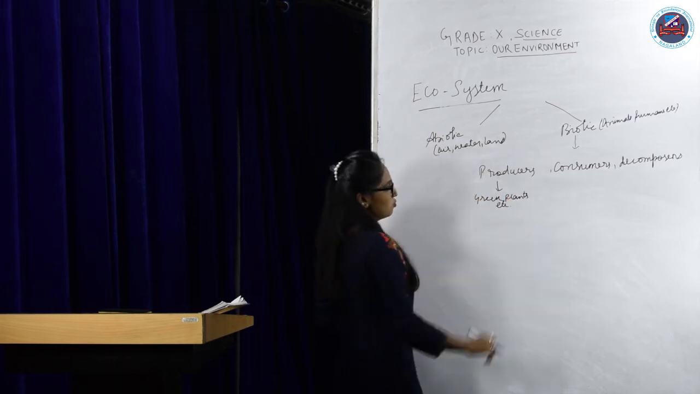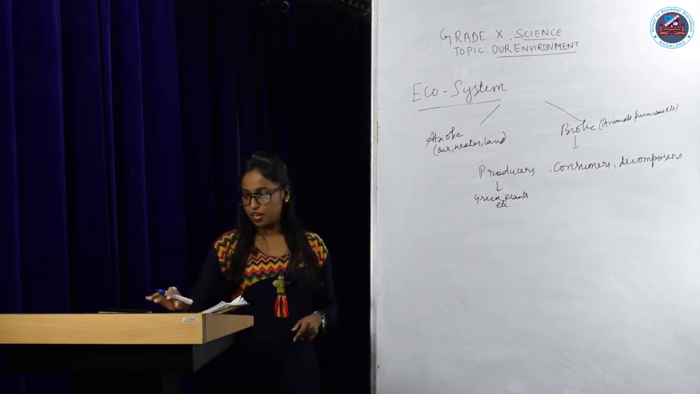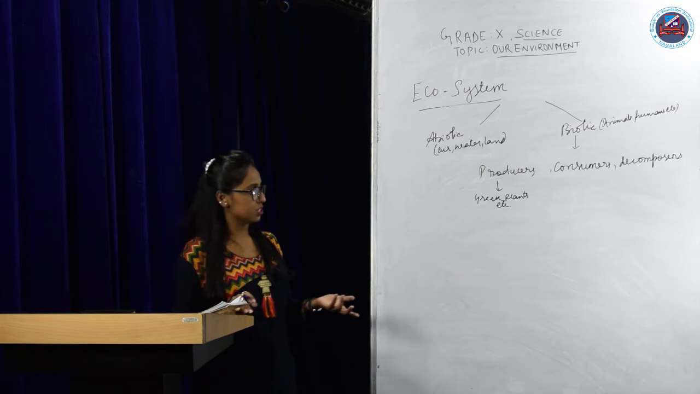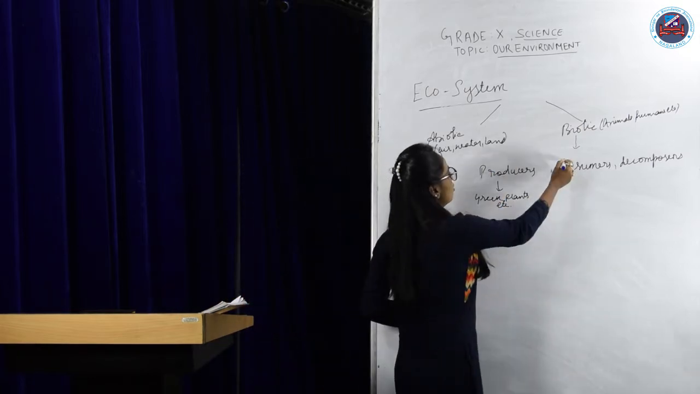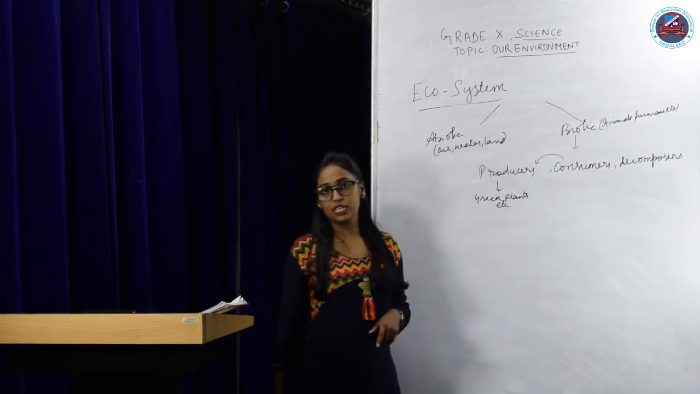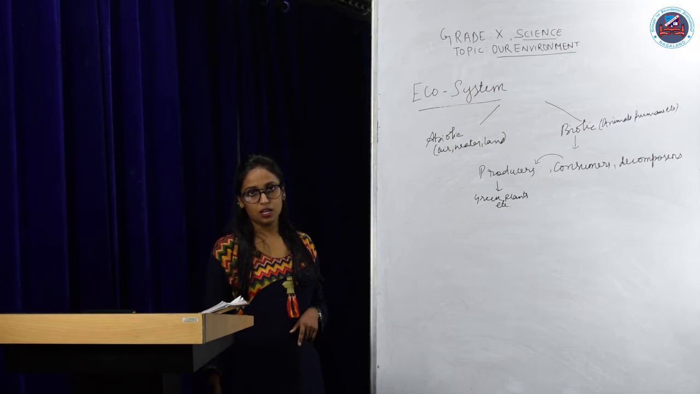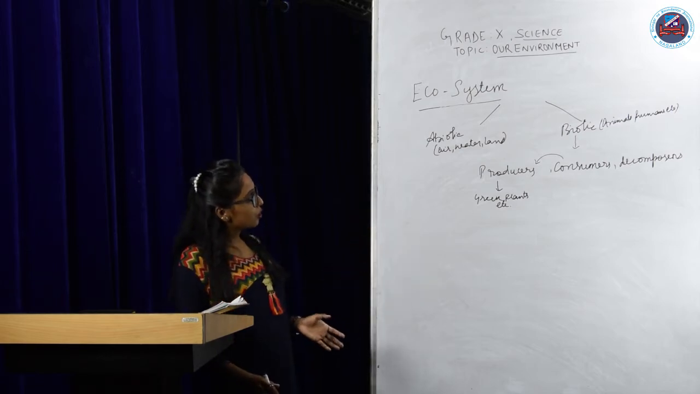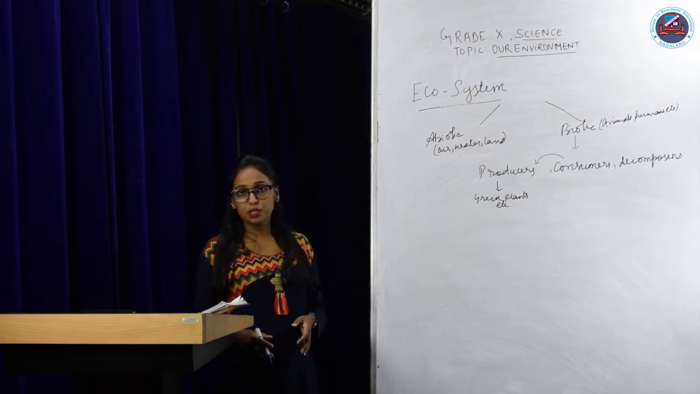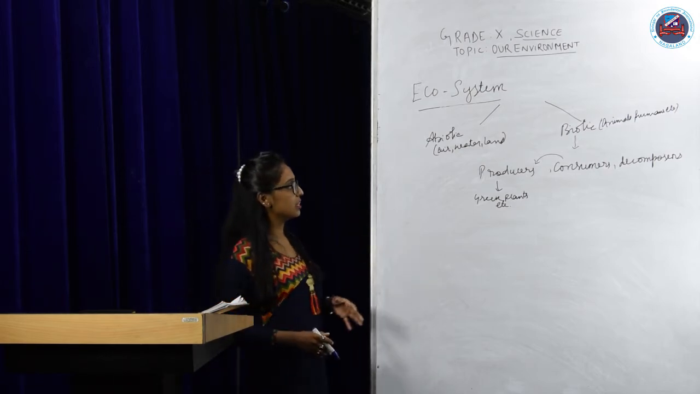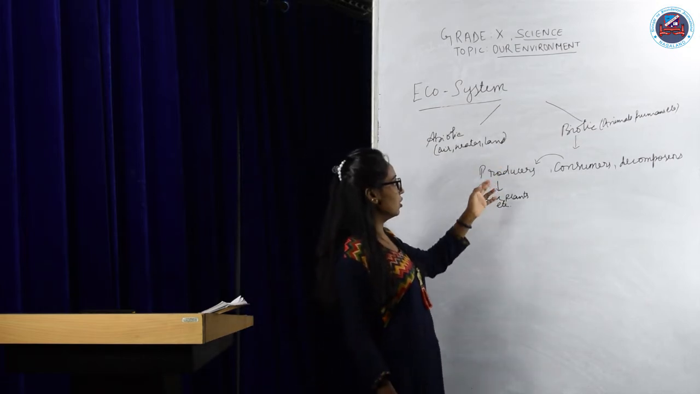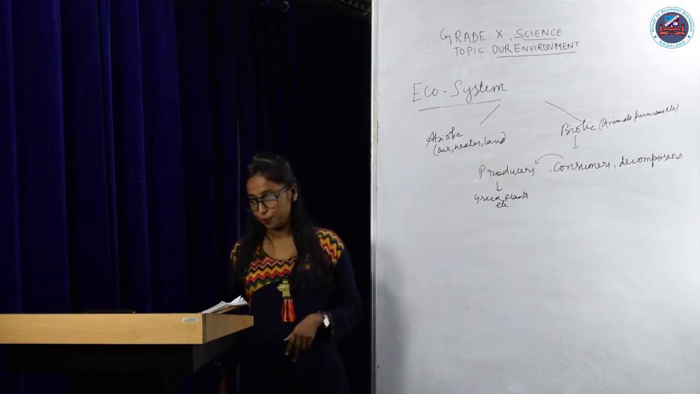Then who are the consumers? The consumers are those animals which depend on the producers, either directly or indirectly, for their living. They prey on other organisms as they do not have the ability to make their own food. That's why they have to rely on the producers for their living.